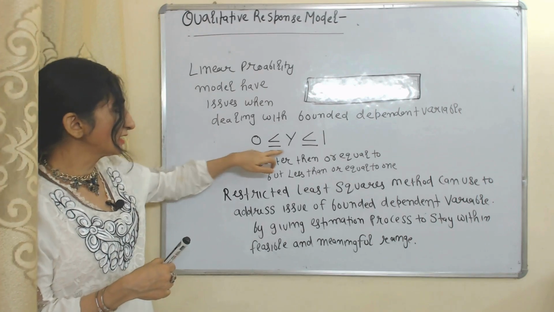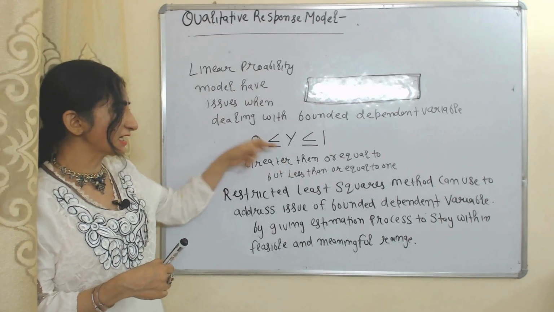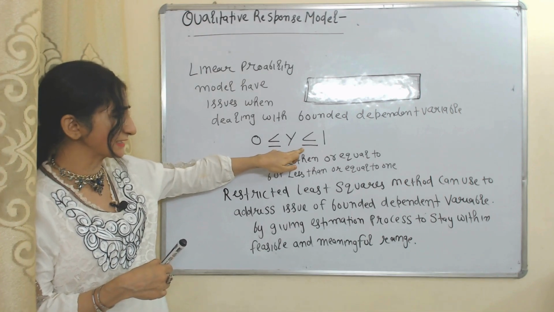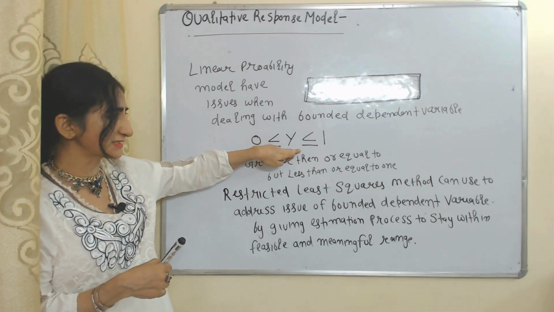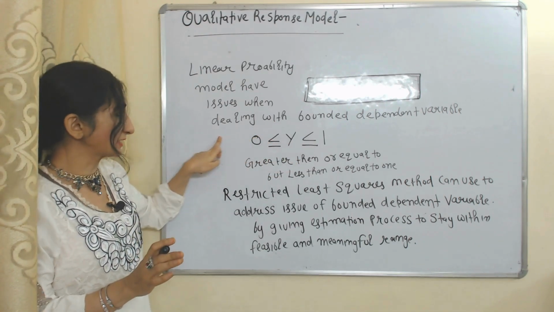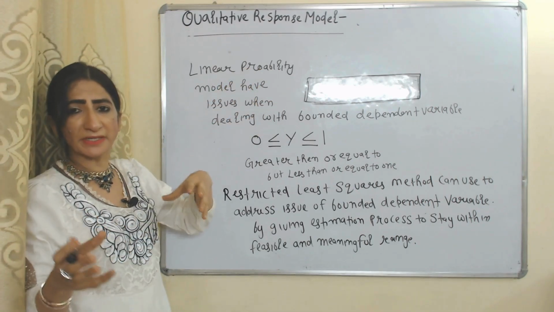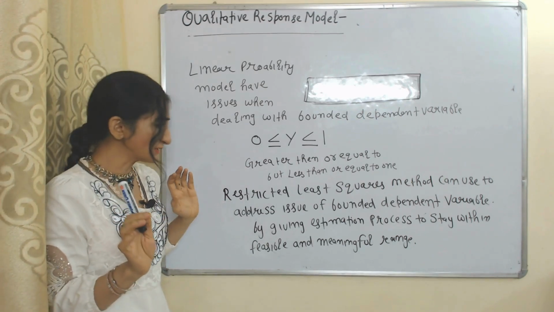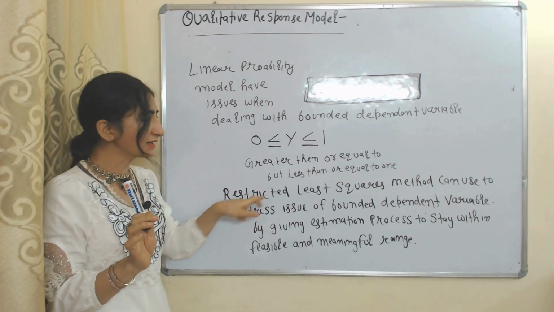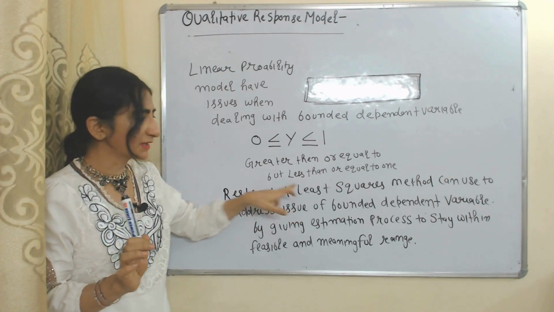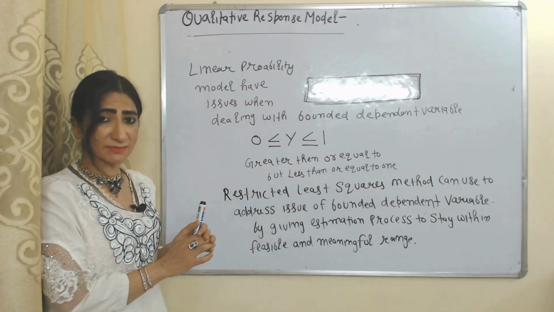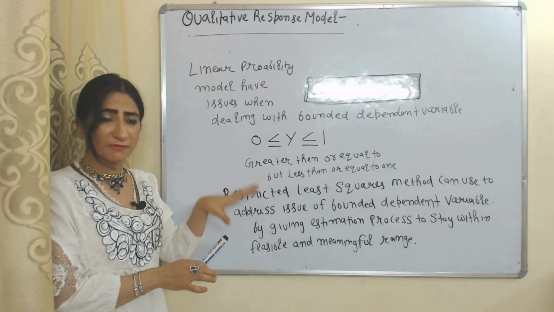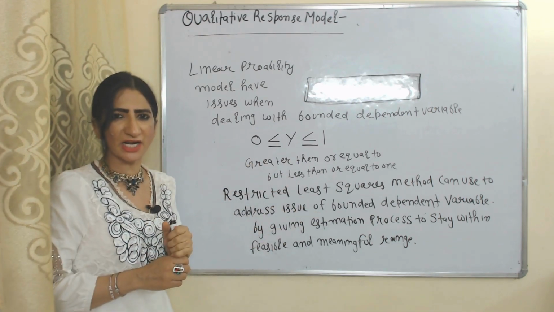For example, dependent variable should be greater than or equal to 0, or we can say that dependent variable should be less than or equal to 1. But linear probability model don't fulfill this condition. But this problem can be solved by using restricted least square method, because this method provides estimation process to stay within feasible or meaningful range.